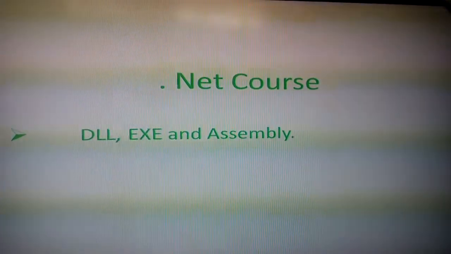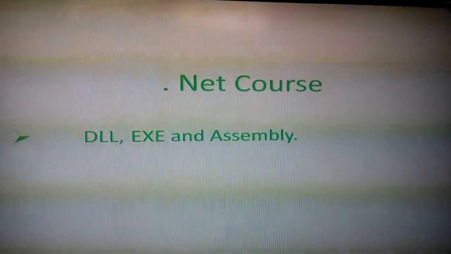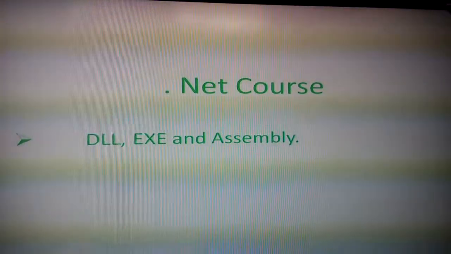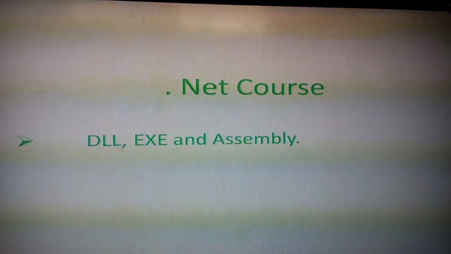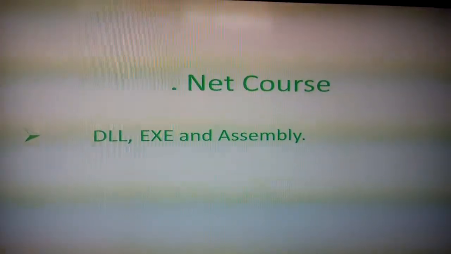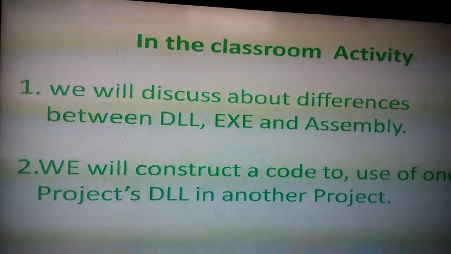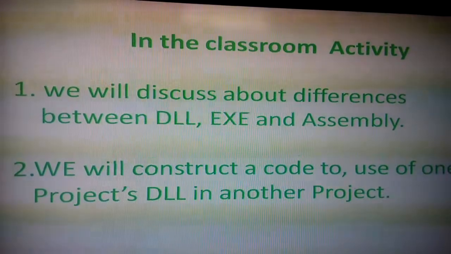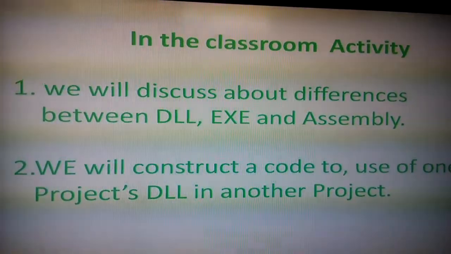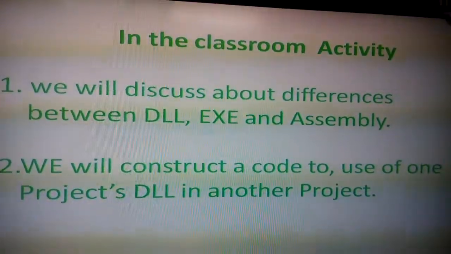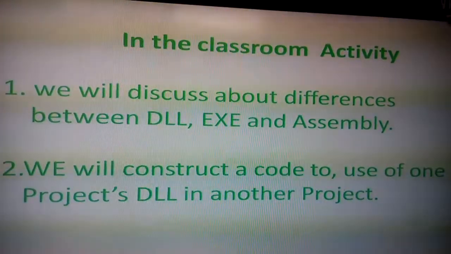With this, we come to the end. The summary is: what is a DLL, what is an EXE and assembly. We discussed these things in today's class, and how to implement them in C#.NET. In the classroom activity, we will discuss differences between DLL, EXE and assembly, and how to write the code to use one project's DLL in another project.